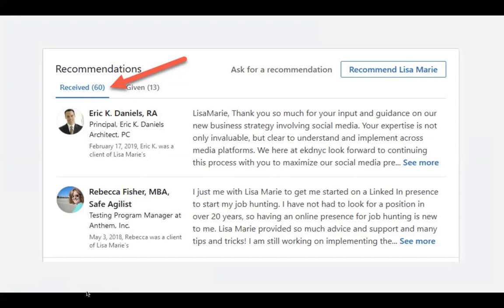And what's also great is that just as you can get recommendations on LinkedIn, you can also go onto other people's pages and give them recommendations. So it's a great feature for networking, and we highly recommend it.